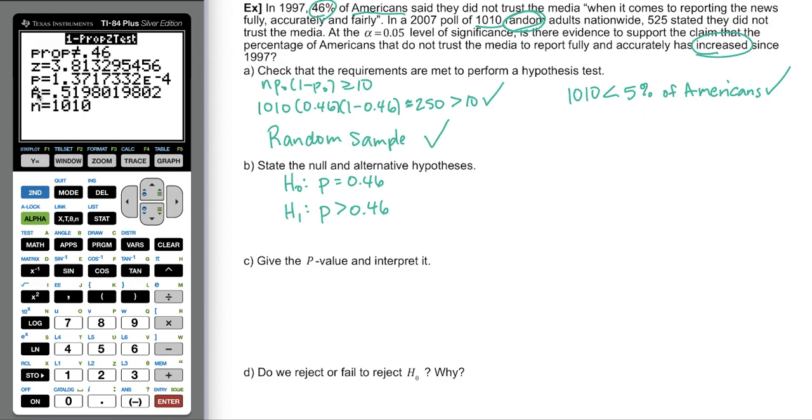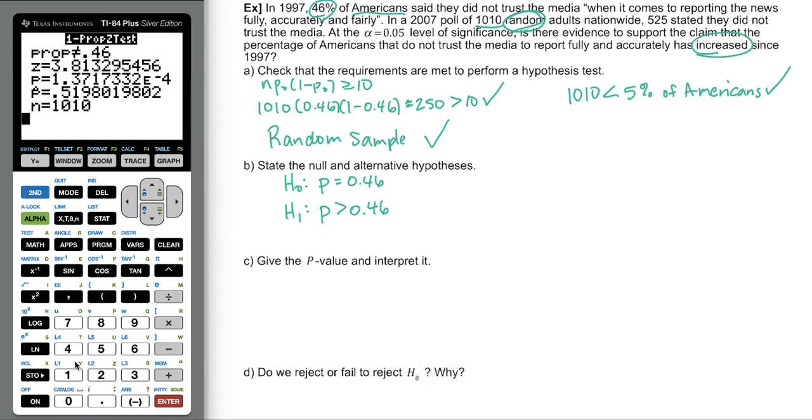It also tells us p hat. This is the value of our sample proportion, 0.5198. Notice that that is quite a bit higher than 0.46. And certainly it is supportive of H1, as it should be, and then it just restates the sample size.